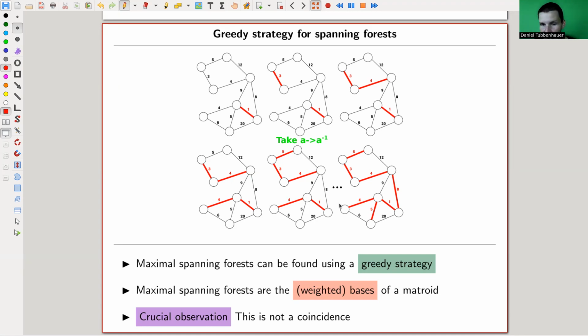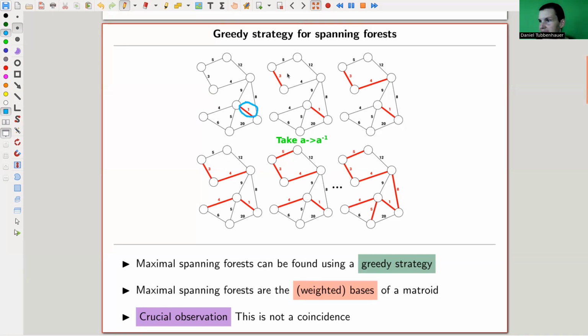But anyway, how do we do that? Well, we want to find not just any spanning forest, but a minimal one in this case, because in my example I will find the minimal one. So how does it work? Everything is weighted, and I want the spanning forest so that the sum of the weights, which are just the numbers above here, is minimal. And how does it work? I just pick the edge with the minimal label.